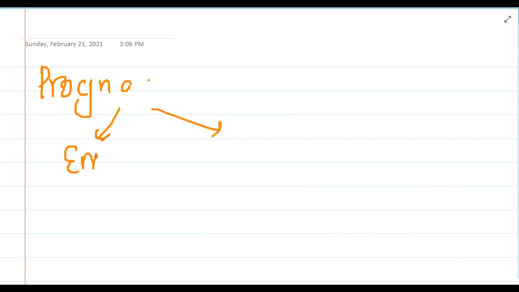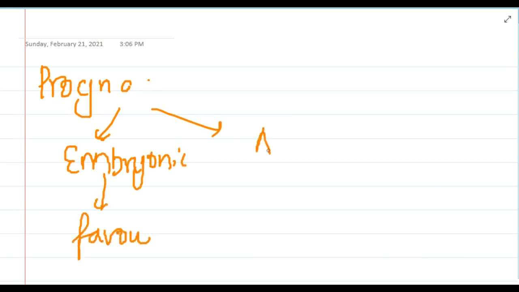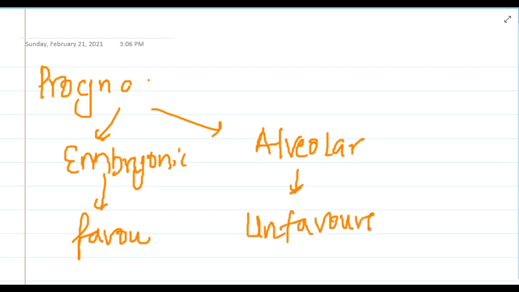If it is the embryonal type of rhabdomyosarcoma, then it is a good prognosis. But if it is the alveolar type, it has an unfavorable prognosis. This prognosis also depends upon the sites.